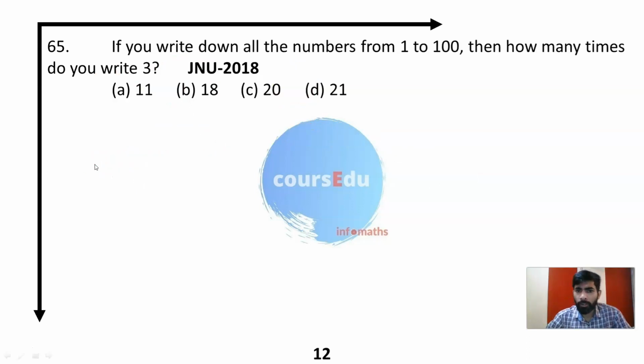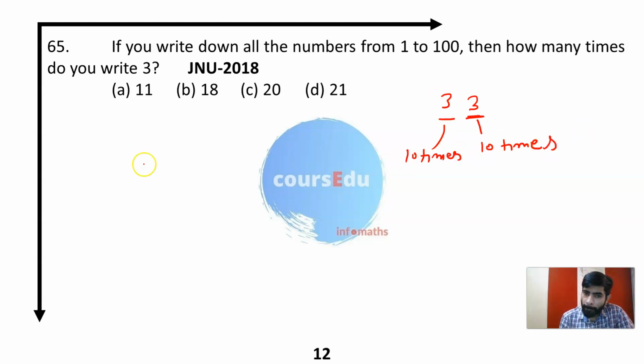Next, if you write down all the numbers from 1 to 100, how many times do you have to write 3? From 1 to 100, there are basically one-digit or two-digit numbers. The one 3-digit number is 100, which doesn't contain any 3. In the one-digit and two-digit numbers, 3 will occur 10 times in the unit digit and 10 times in the tens digit.